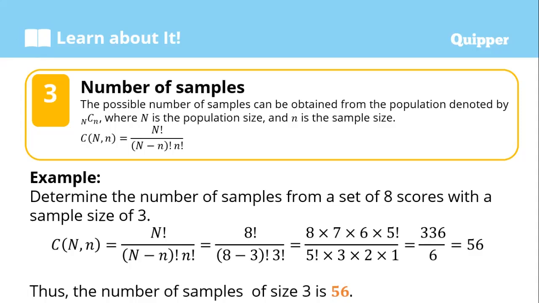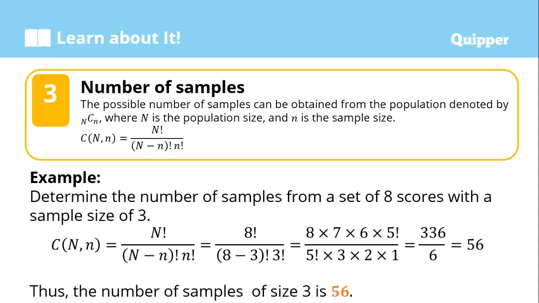Okay, for example, determine the number of samples from a set of 8 scores with a sample size of 3. So, how many is the total population? It is 8, so the 8 is the big N, the population size, and the sample size is 3. So, given these, all we have to do is substitute into the formula.